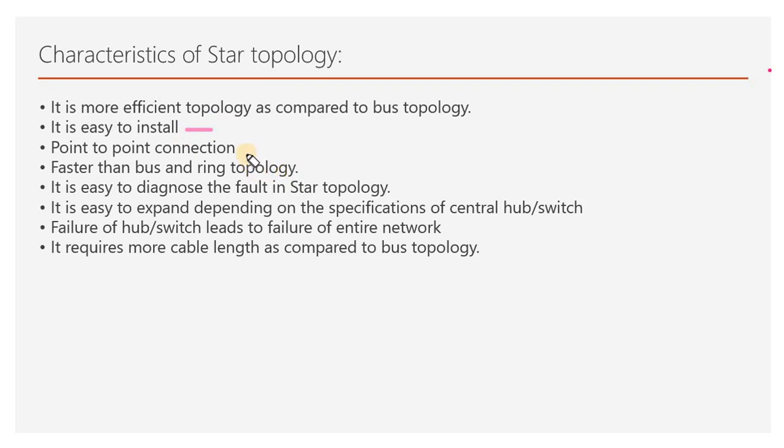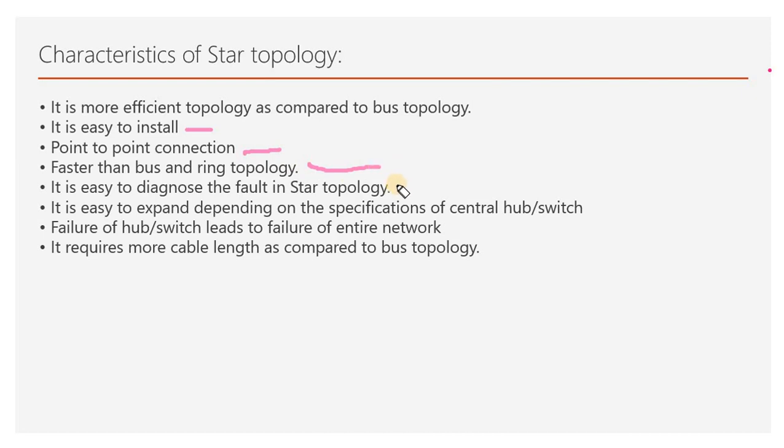Another advantage is that it provides a point-to-point connection, unlike bus. Point-to-point connections are good because they provide faster and more secure communication. That's why star topology is much faster than ring or bus.